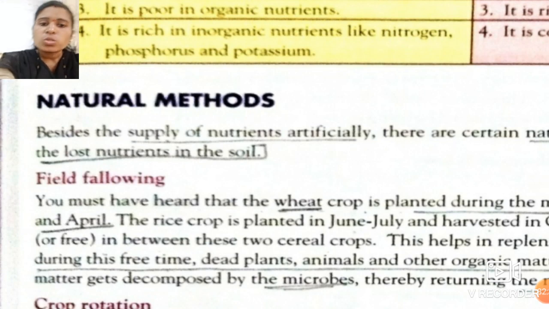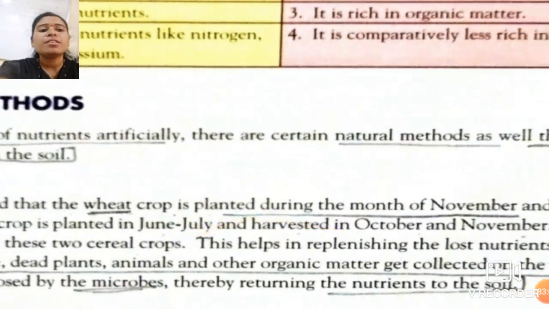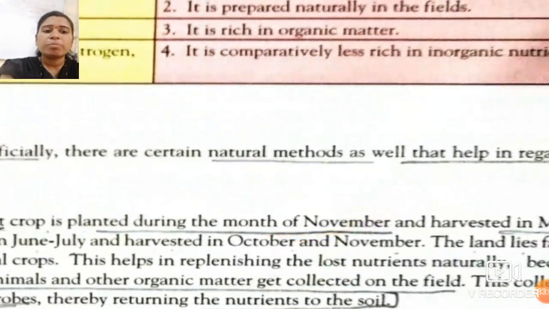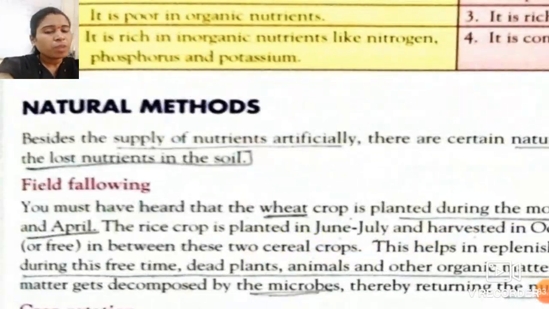Whenever we harvest the wheat crop in March and April, then the rice crop is planted in June, July. Rice crop, because it requires a lot of water, is planted in the monsoon season. So the rice crop is planted in June, July and harvested in October and November.